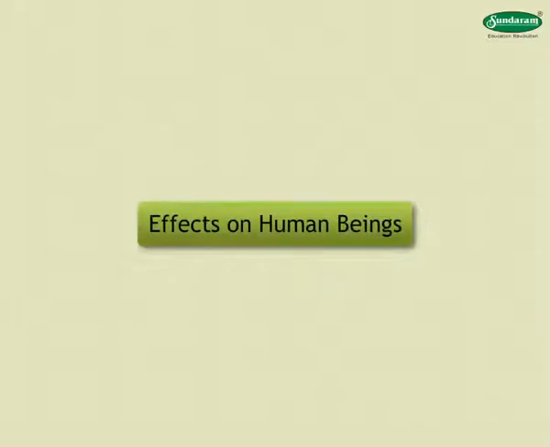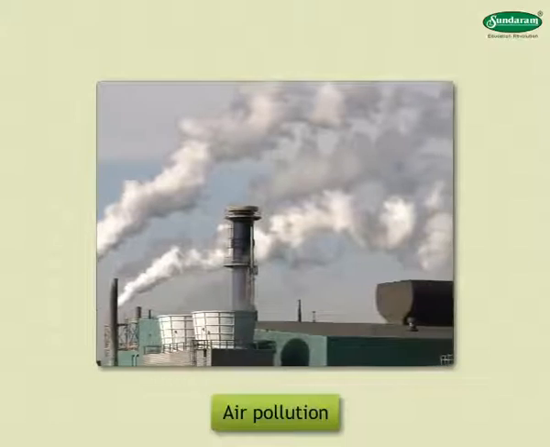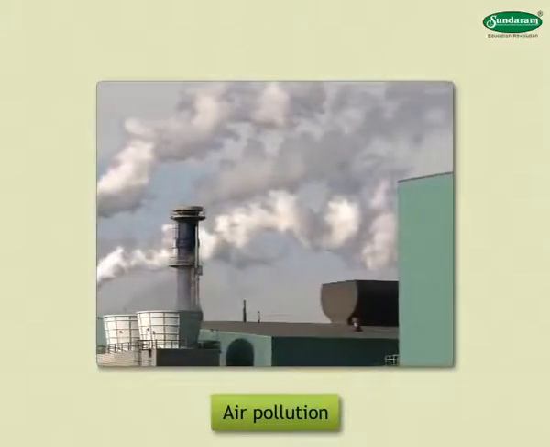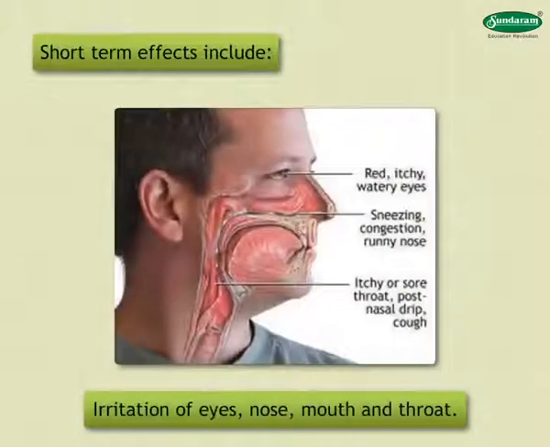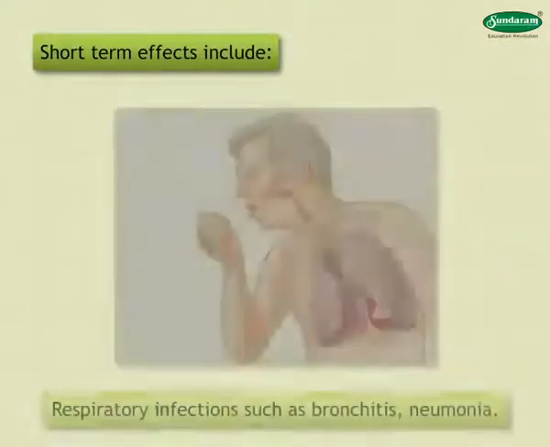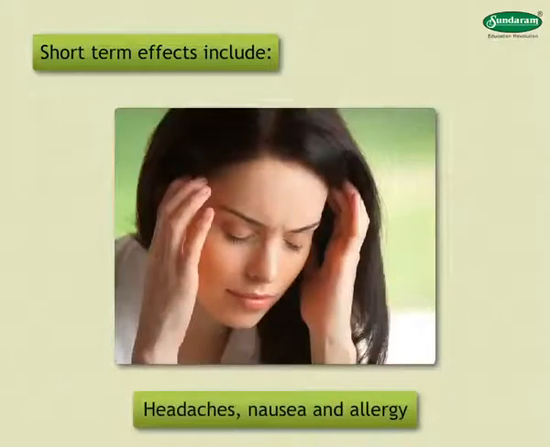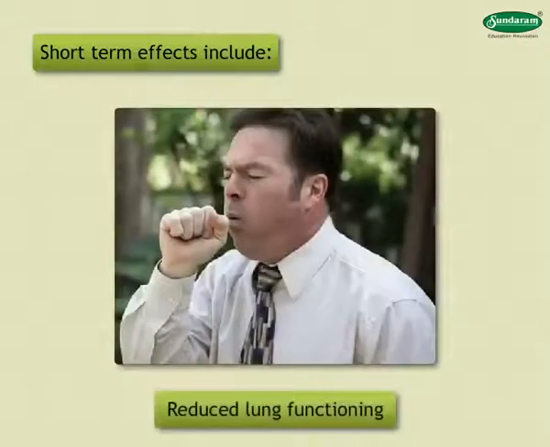Effects on human beings. Air pollution can affect our health in many ways with both short-term and long-term effects. Short-term effects include irritation of eyes, nose, mouth, and throat, respiratory infections such as bronchitis and pneumonia, headaches, nausea, and allergy. Asthma attacks. Reduced lung functioning.